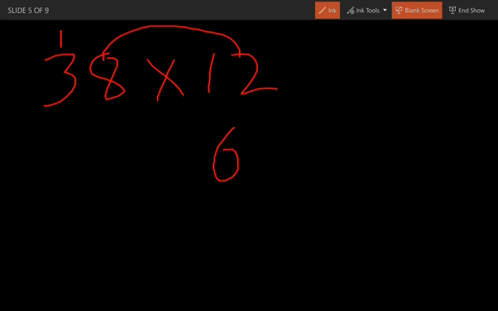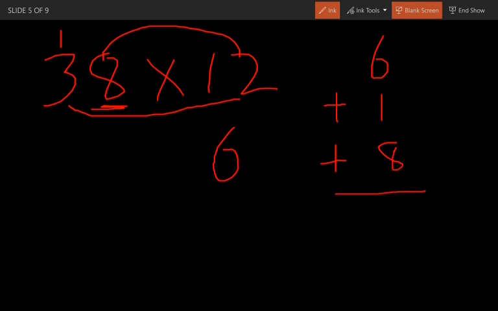Now the next step is multiply 2 into 3. The answer is 6. You have to add the carry, and add the previous number. The previous number is 8. So the result is 6 plus 1 is 7, 7 plus 8 is 15. So the answer is 15.